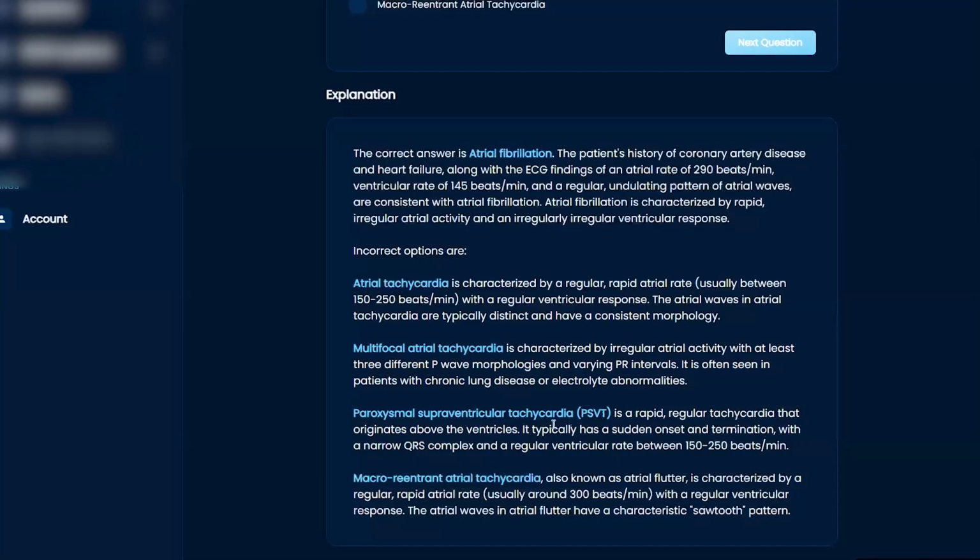Paroxysmal supraventricular tachycardia is typically sudden, oscillating, and terminated, with a narrow QRS. Multifocal atrial tachycardia has irregular atrial activity with at least 3 different P waves, varying P waves. Atrial tachycardia usually has a regular ventricular rate, and the atrial waves are typically distinct and have consistent morphology. These are right, a 250, a regular undulating pattern.